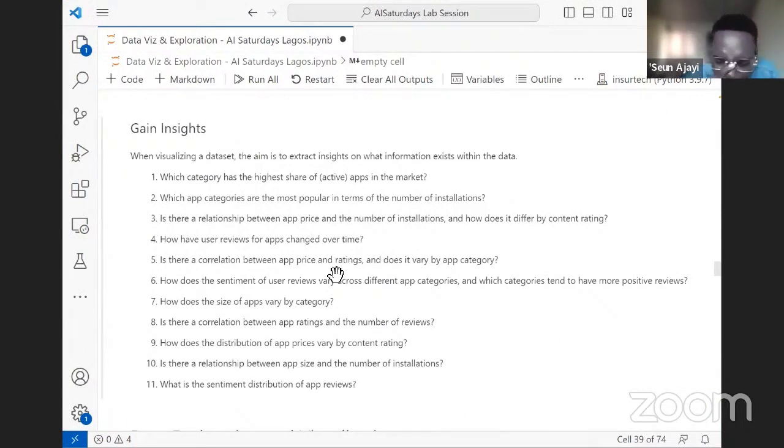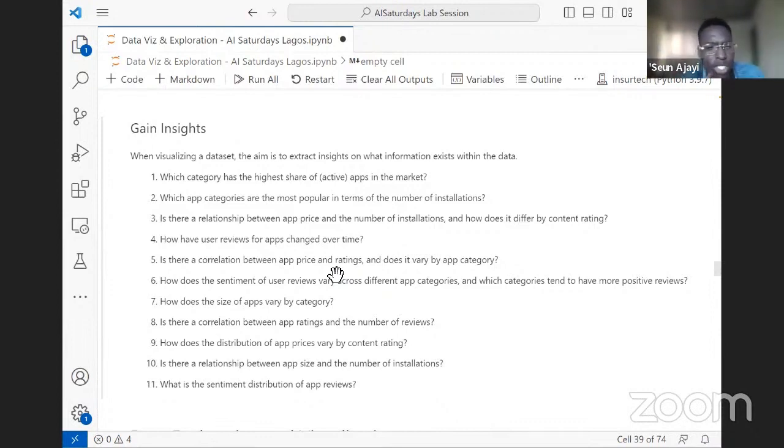So here are the questions. The first question I have here is, what category has the highest share or highest number of apps in the market? Is it maybe the art and design category? What we want to do is a count of every app that falls in each category to know, if I'll be developing an app, should I put it in the most popular category, or should I create something unique and put it in the least popular category so that I'll be solving a unique problem?